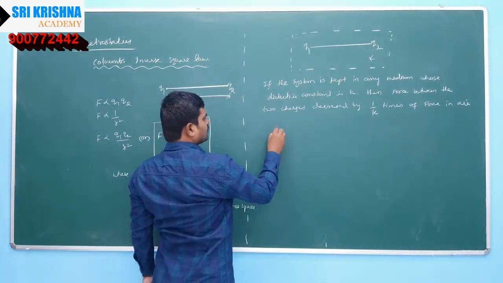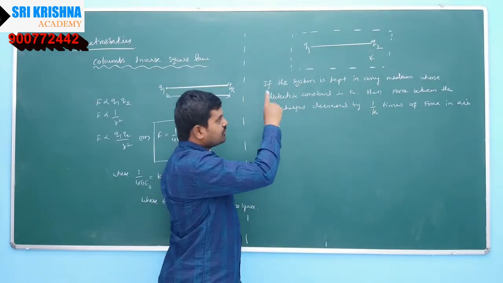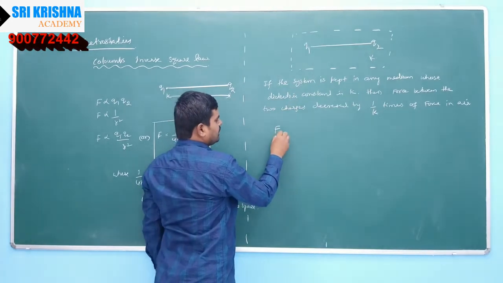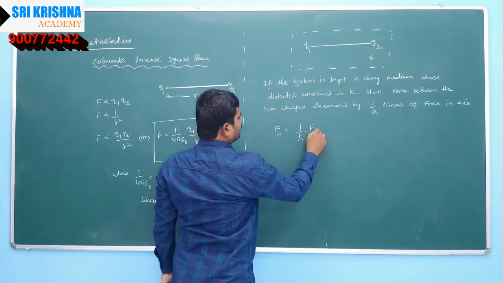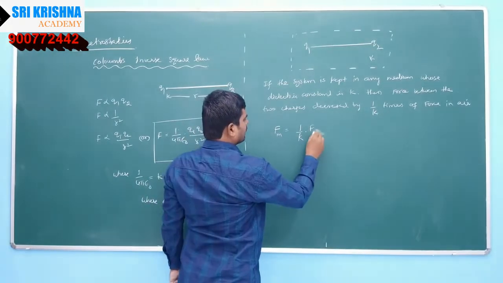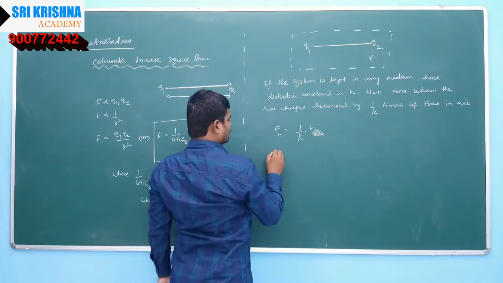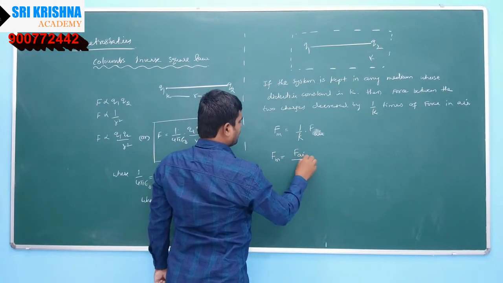So the force between the two charged particles in a medium is equal to 1 by k times of the force present between the same two charged particles in air. So F medium is equal to F air by k.